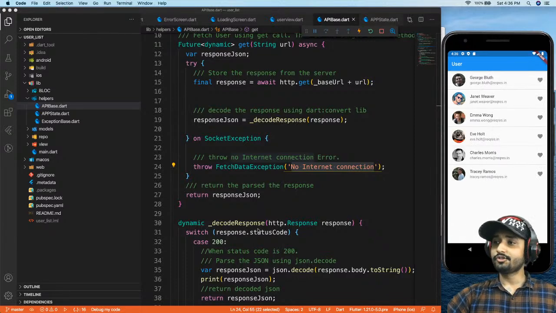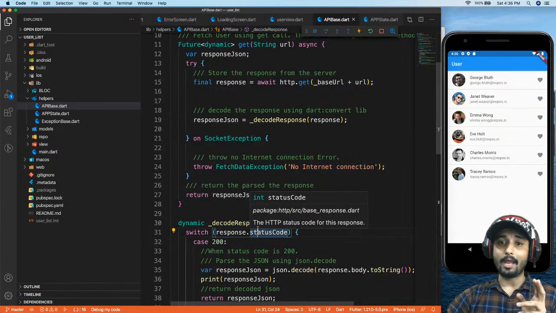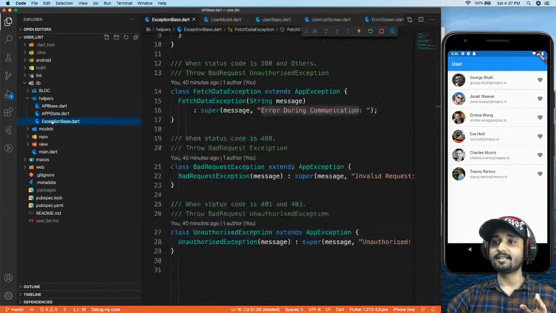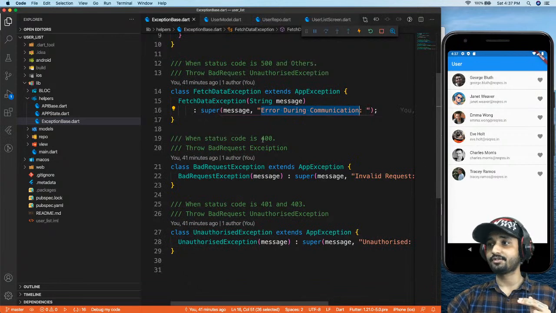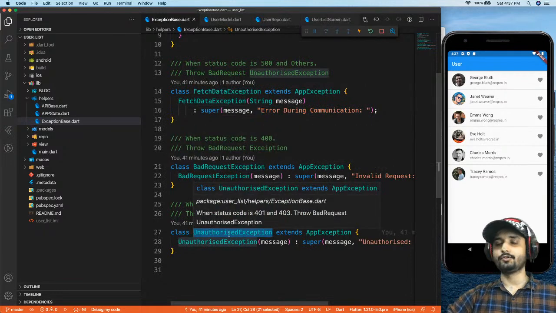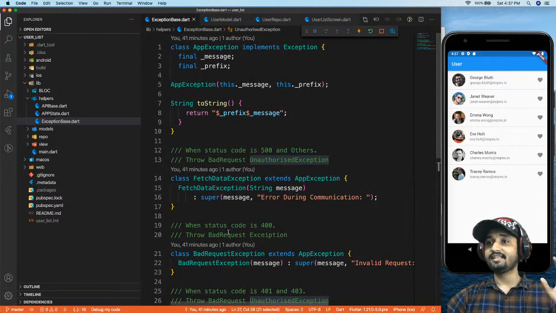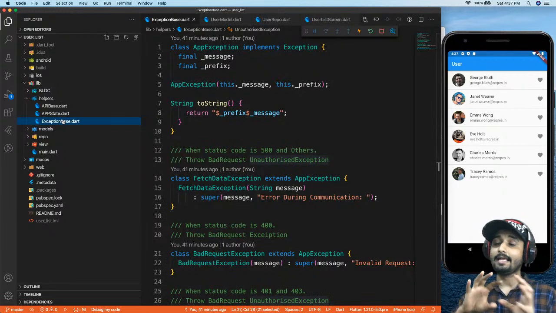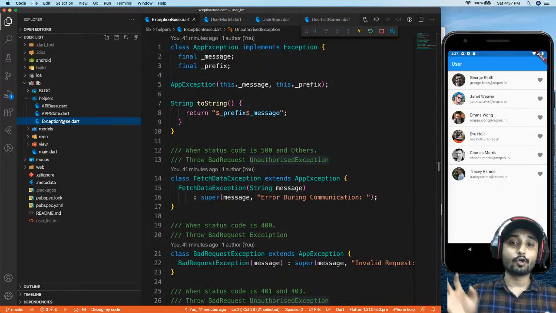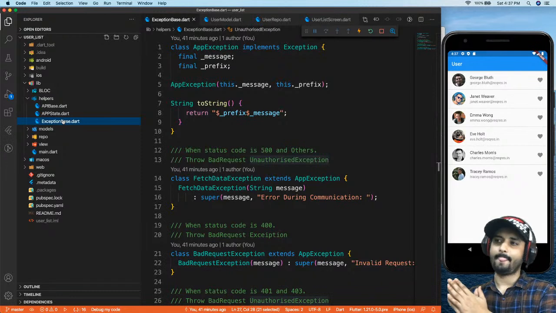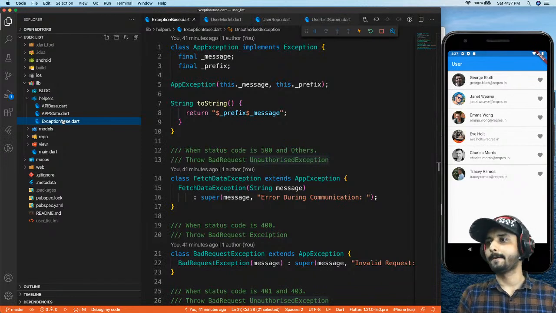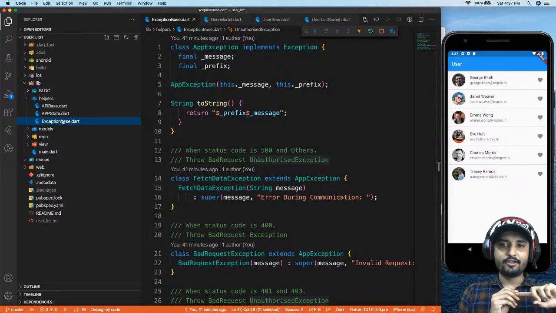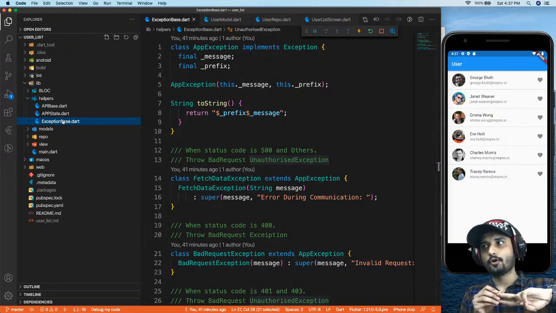Now, so you can see that you have a best way to handle the exception, right? So inside our exception base, we have different kinds of exceptions written into our application. That is our fetching data exception, bad request exception, and unauthorized user exception, right? So yeah, these are the two important parts for the very first thing when you start implementing, or when you just start writing your code with the API call in Flutter. Now, you are ready with your base exception, and you are ready with your API calls, right?